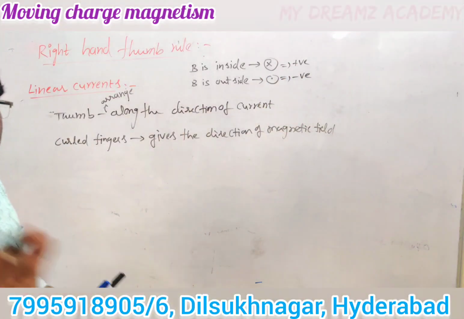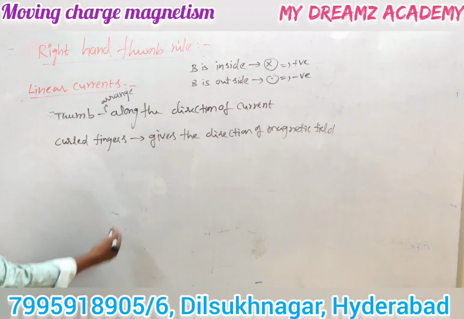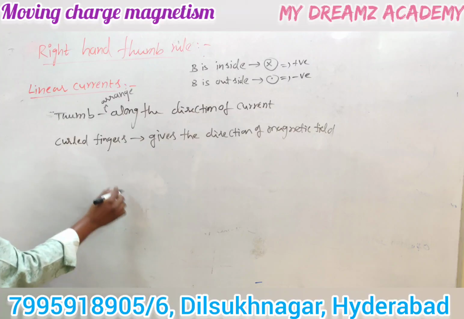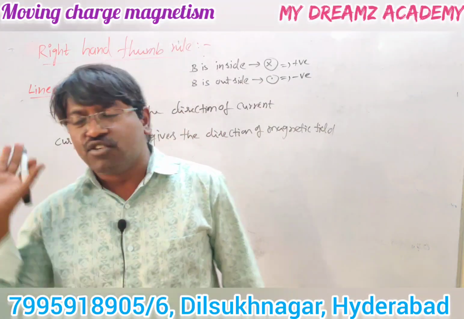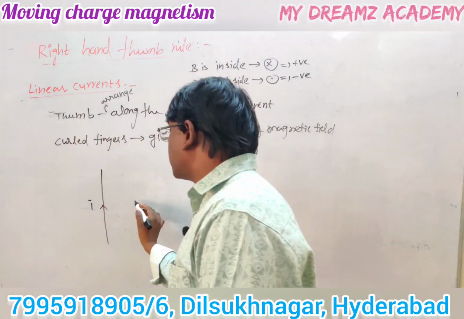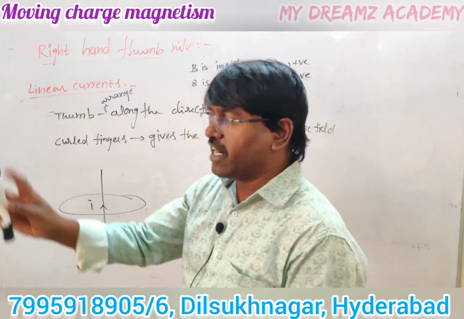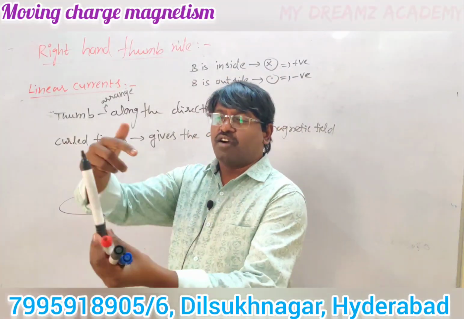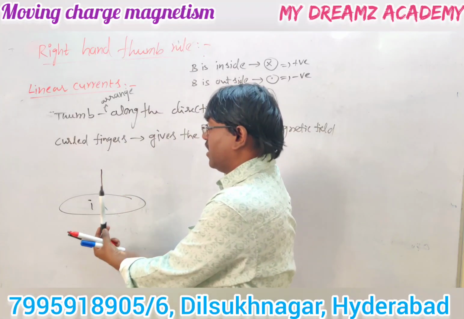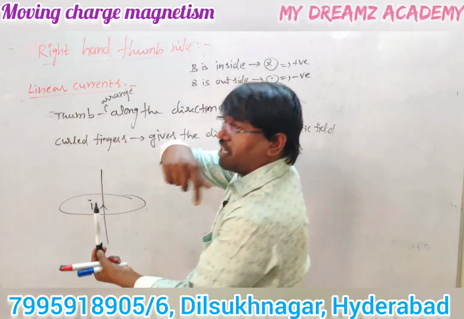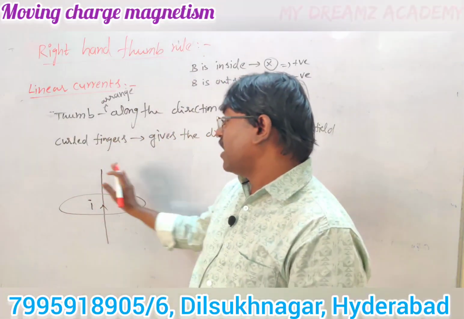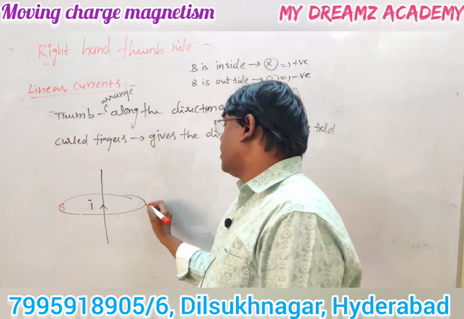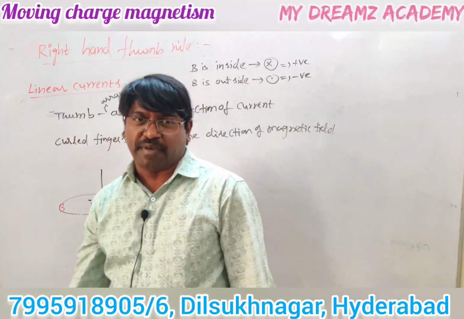Now consider a straight wire, a current carrying conductor. Every current element induces a magnetic field around it. So this current carrying conductor, carrying a current, induces a magnetic field around it. What is the direction of the induced magnetic field in this plane? We have to measure it.